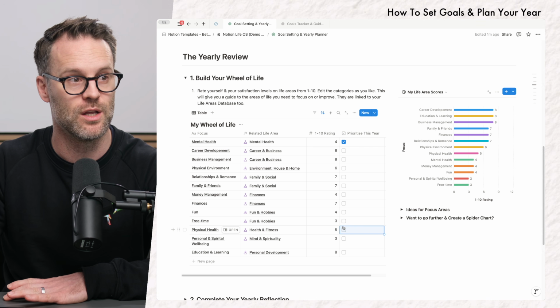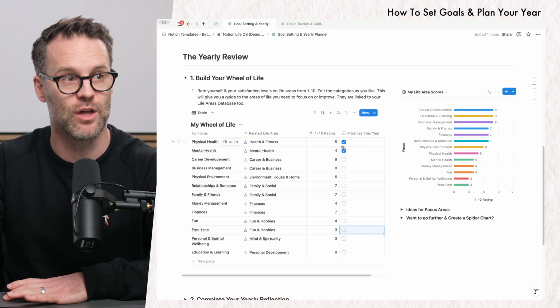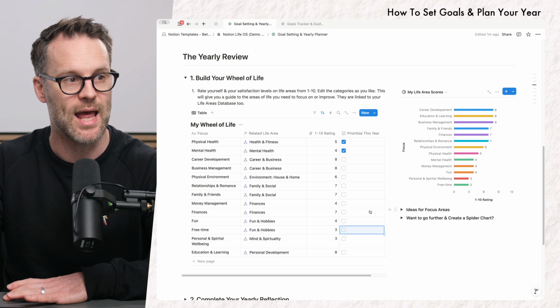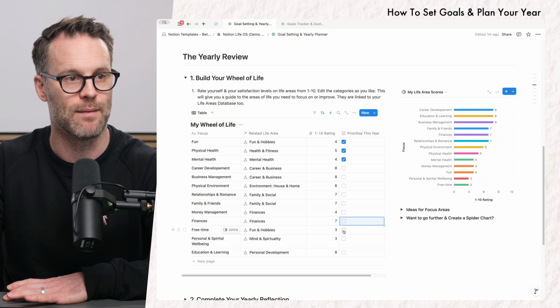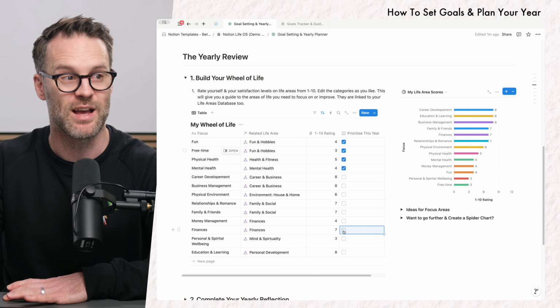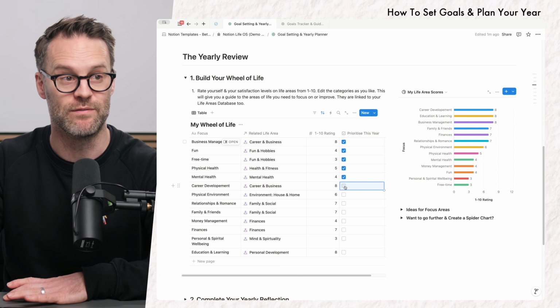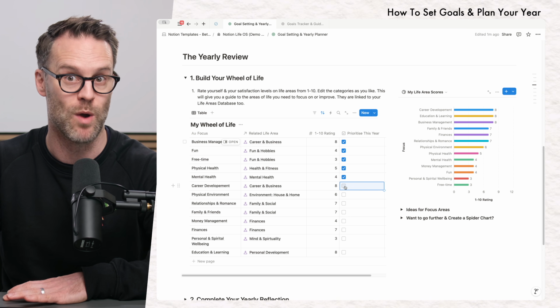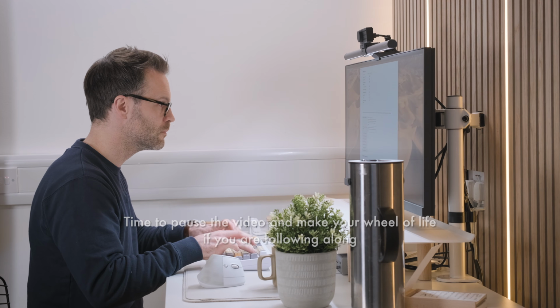And therefore, I would probably propose that you want to move down and go, well, I want to focus on my health. Now, I think those two will just sit in one area. I'm going to move those to the top. And I think I want to focus on having some fun and making more free time. So that probably means I need to actually invest in my business management as well. Pause the video if you need to, and then we will move on to stage 2.